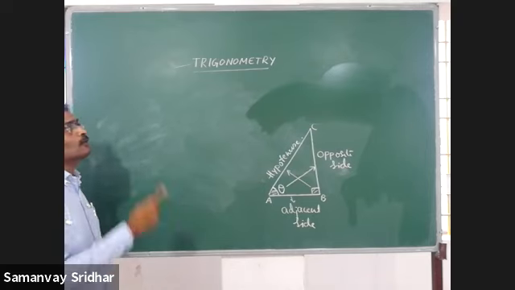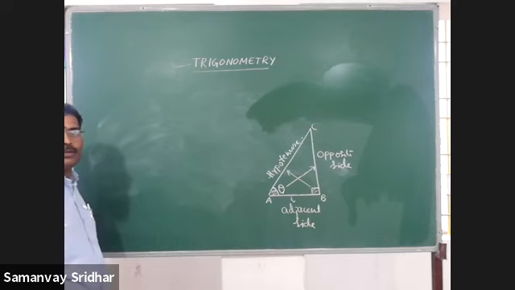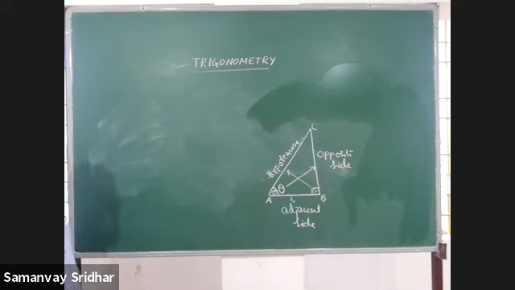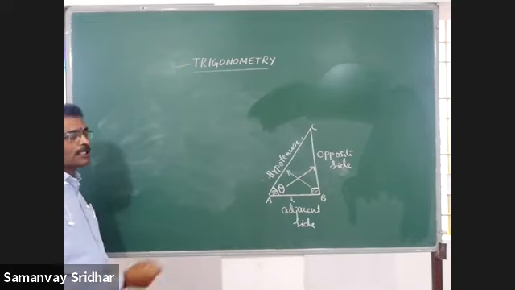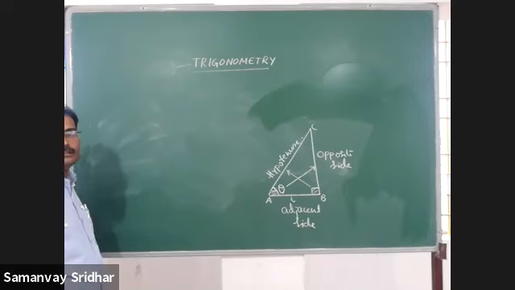You understood that? What is trigonometry? I told you that it is a branch of mathematics. It deals with the relation between the sides and the angles of a triangle. I told you that we have to take a right angle triangle. There will be one right angle and two acute angles.